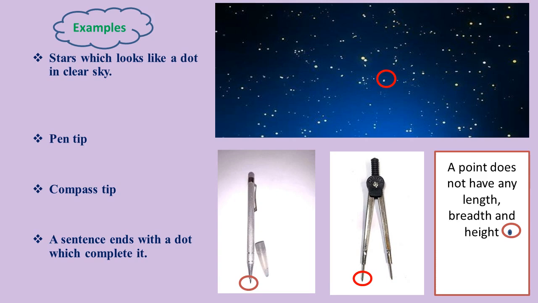We are living in a big universe. We have our Earth and 8 planets, then many galaxies, stars, and they have a distance of lakhs of kilometers between them. But if we go far away from all these heavenly bodies, lakhs of kilometers away, then the whole universe will condense into a point. So that is the beauty of a point.